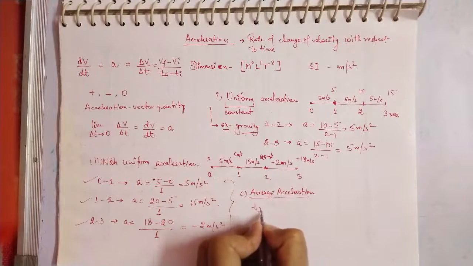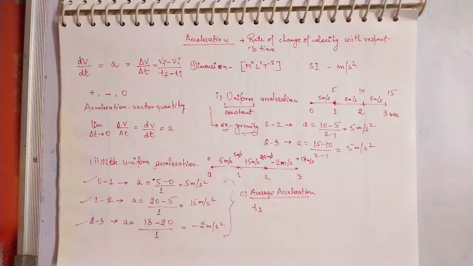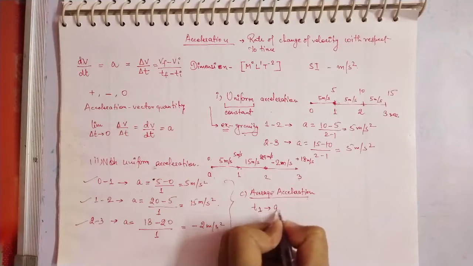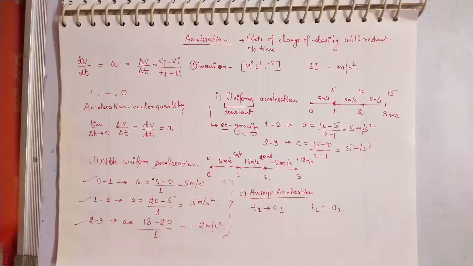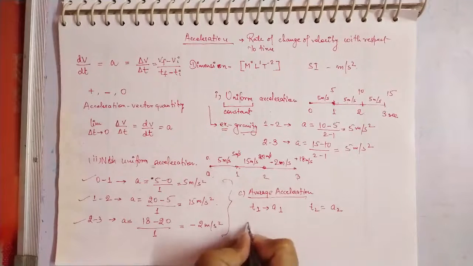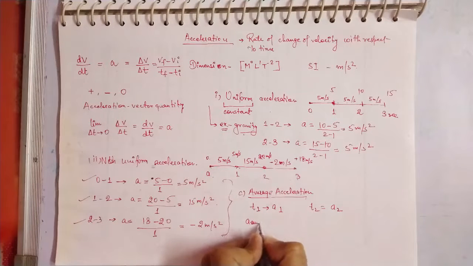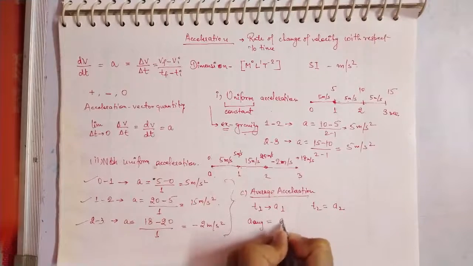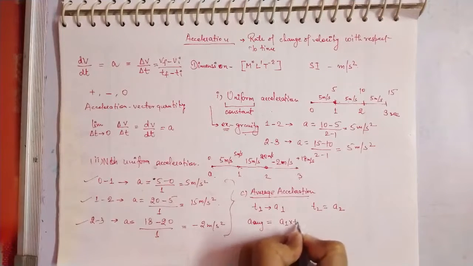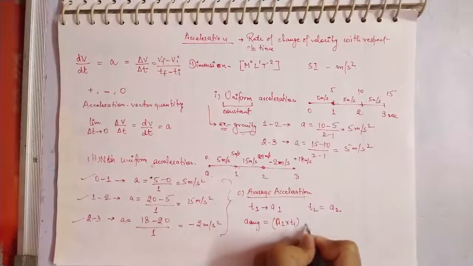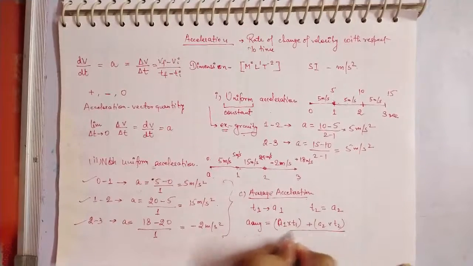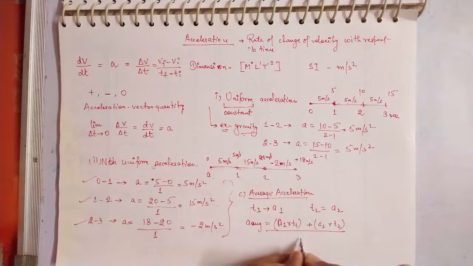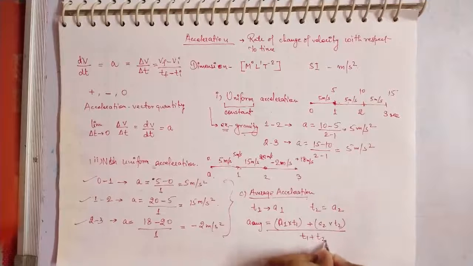Now let's suppose at time t1 your acceleration was a1, and at time t2 your acceleration was a2. If you want to calculate the average acceleration, it is equal to a1 into t1 plus a2 into t2, upon the total time taken between the both, that is t1 plus t2.